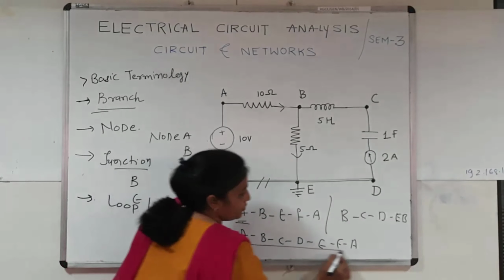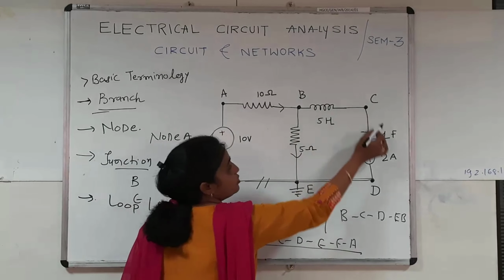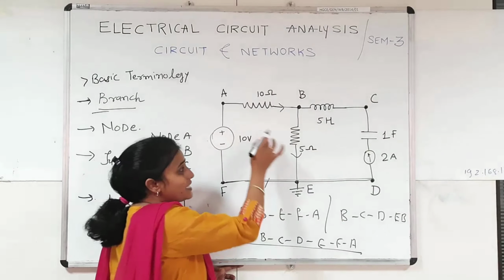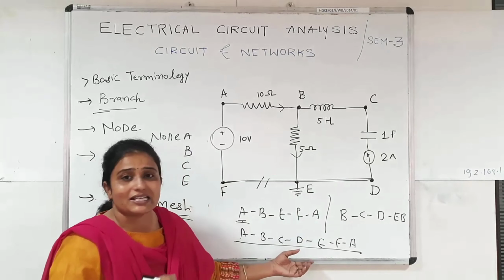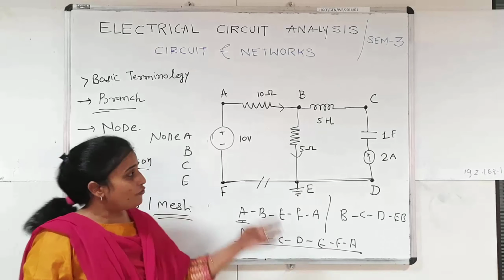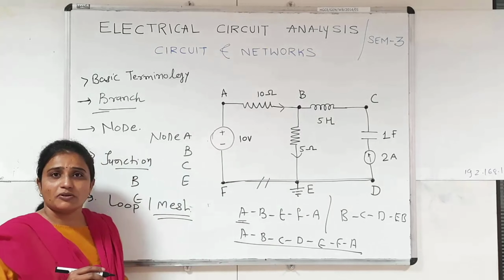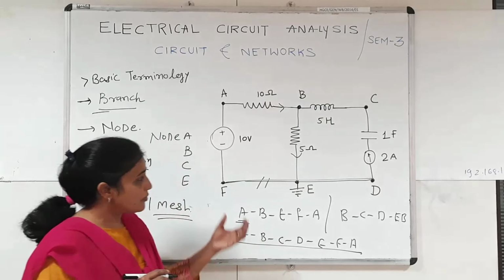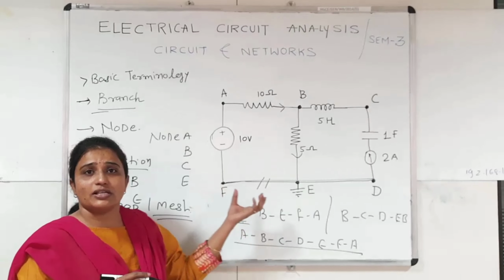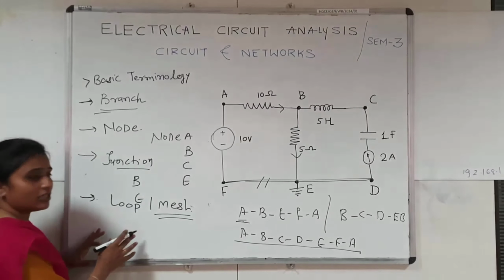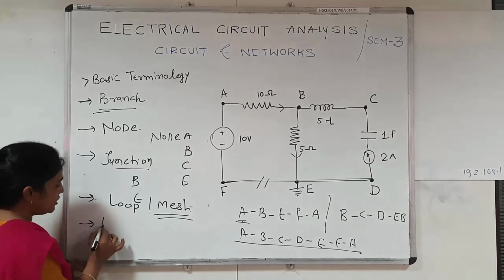But this last loop is not called a mesh because inside of it an individual loop is also available. So this mesh 3 is not possible. So from our discussion we can say that every mesh is known as a loop, but not every loop is known as a mesh.